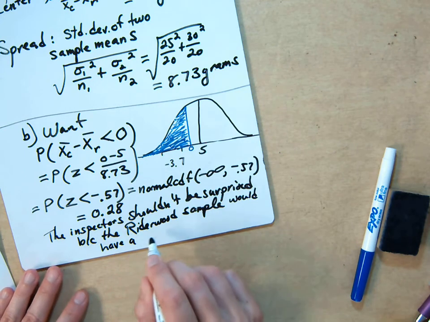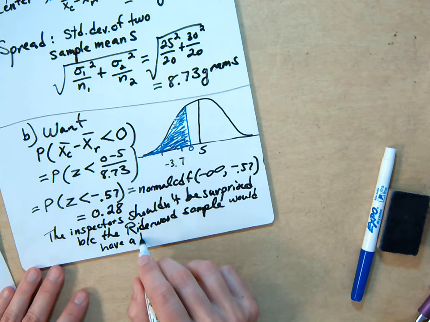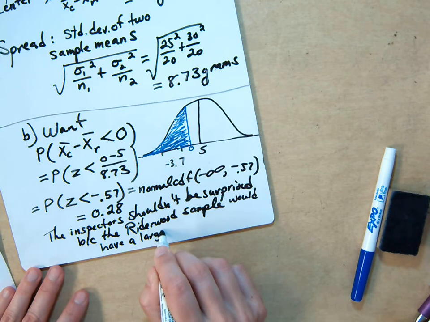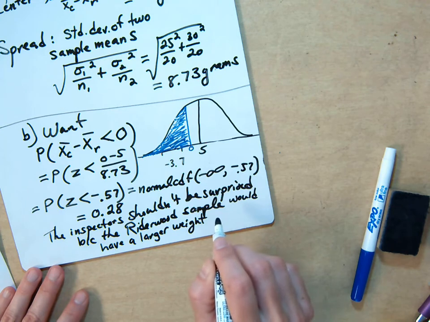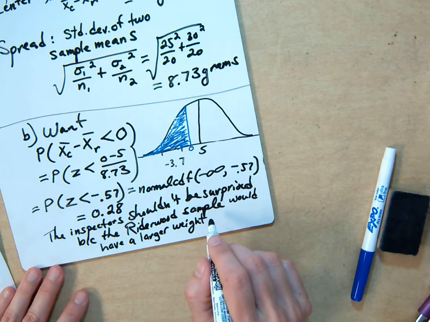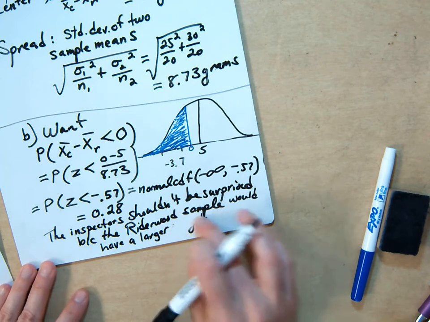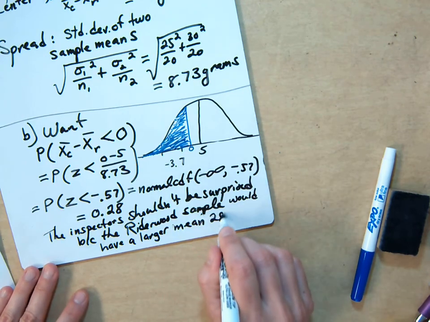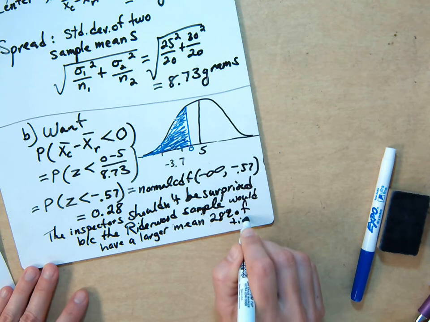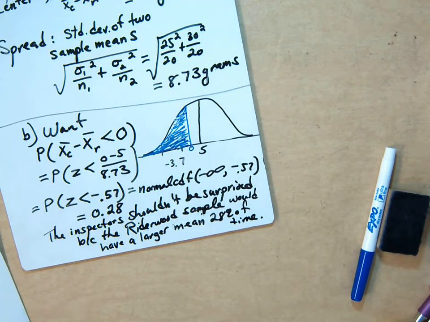Would have a larger weight. Well, a larger mean is correct as well. A larger mean 28% of the time, and that could definitely happen. If we said 1% of the time, then we would be suspicious. If it were somewhere less than 5% of the time, now we would have a little bit of a hard time.